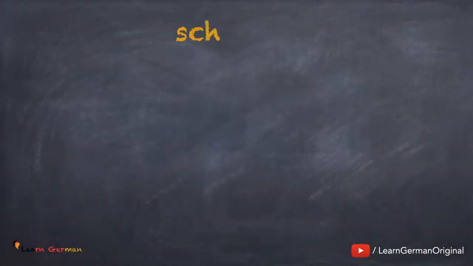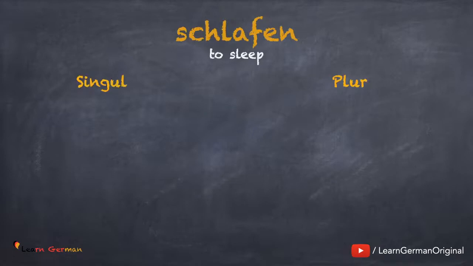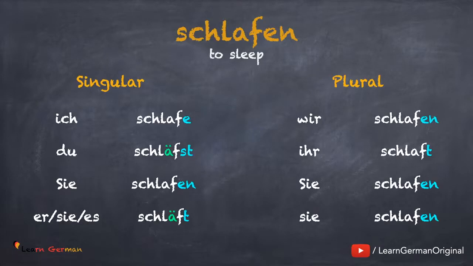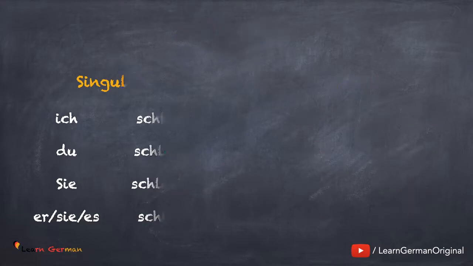The next one is schlafen. Ich schlafe. Du schläfst. Sie schlafen. Er, sie, es schläft. Wir schlafen. Ihr schlaft. Sie schlafen. Let's look at the next verb.